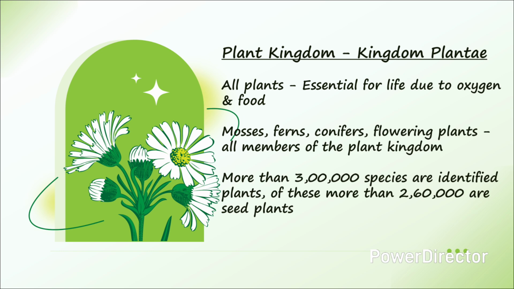The kingdom Plantae includes organisms that range in size from tiny mosses to giant trees. Mosses, ferns, conifers, and flowering plants are all members of the plant kingdom. There are more than 3 lakh species of identified plants. Of these, more than 2 lakh 60,000 are seed plants.